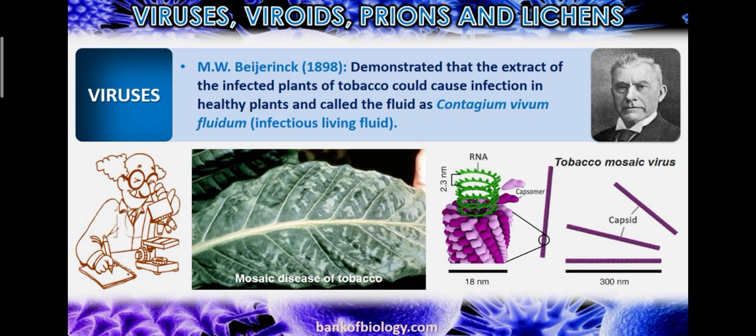Okay, this is the infectious living fluid, which caused disease to other plants.